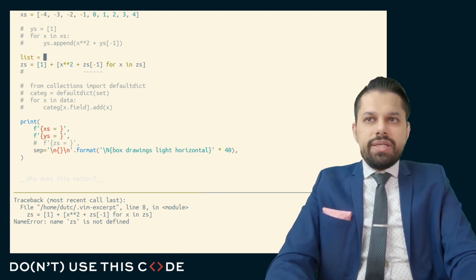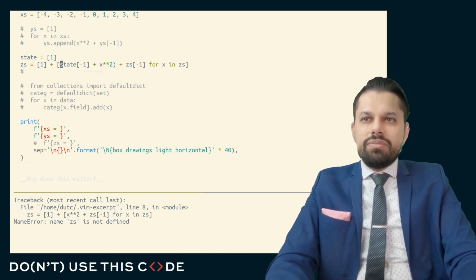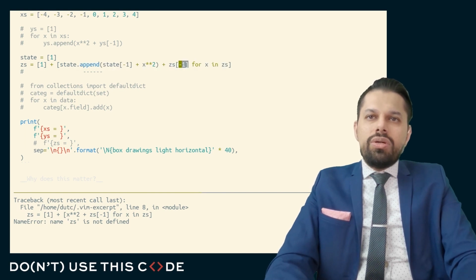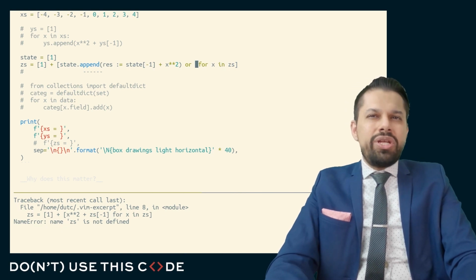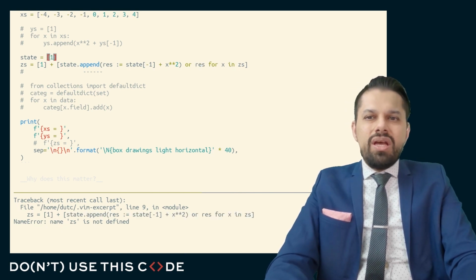Obviously, you could do something like this. You could have some external state. And you could say, oh, you know what I'm going to do? I'm going to take the last element of the external state, and I'm going to add it to this. And then I'm going to append this to my external state. And because I know append returns none, I'm going to return what the internal thing here was. You could do this, but honestly, you shouldn't. And it's going to be pretty easy to spot if somebody's doing something weird like this.